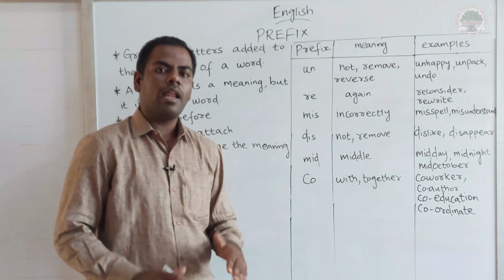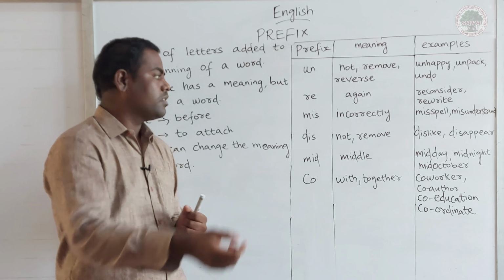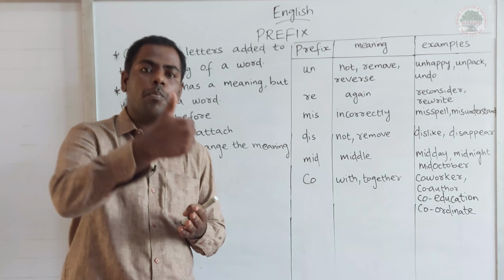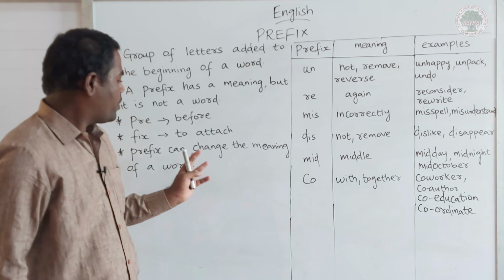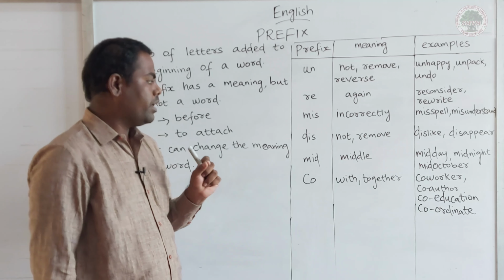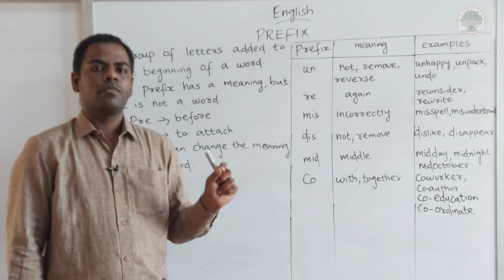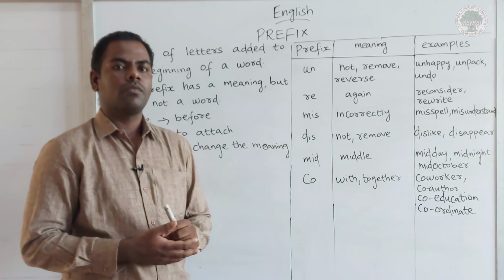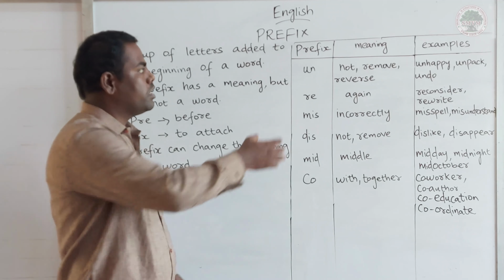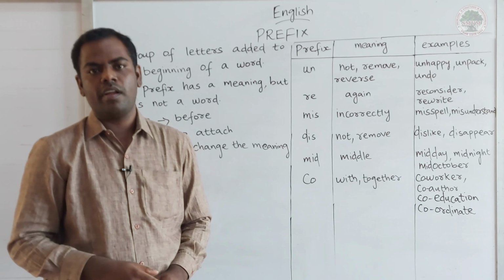Like, I like ice cream, right? Here it shows our liking. If I say dislike, dislike in the sense opposite of like. So, a prefix can change the meaning of the particular word, right, my dear students? So, what you have to do, you go through many words and try to use these prefixes with those words, right, my dear students?